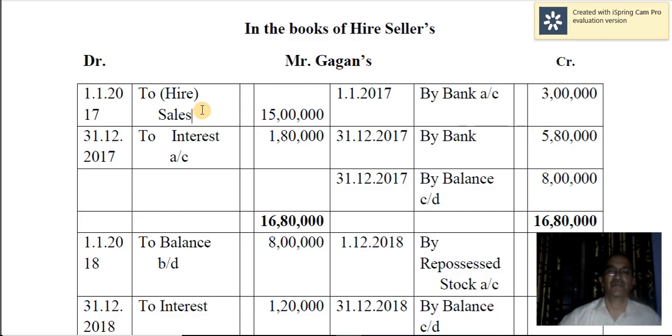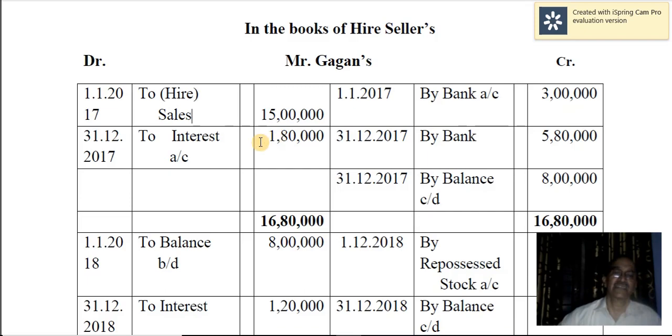When you sell the goods, Gagan's account is debited, sales account is credited. I told you already, for the hire seller, these are goods, not assets, whereas for the buyer, whatever has been bought, they are assets. So to sales account, not trucks account. So to sales account, 15 lakh. Then you have received the down payment by bank, 3 lakh.